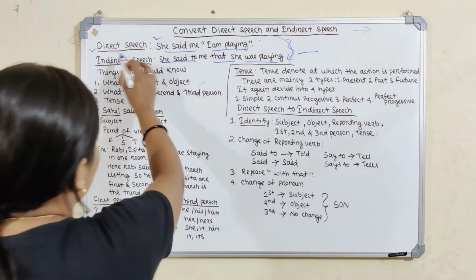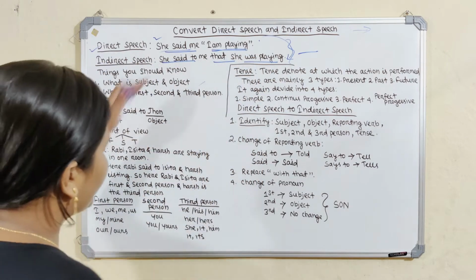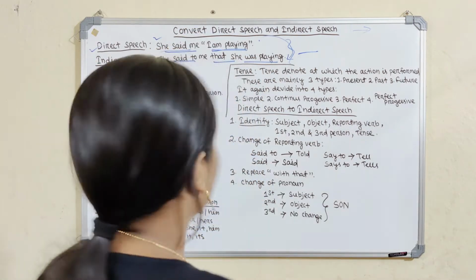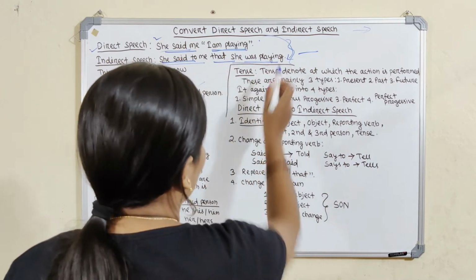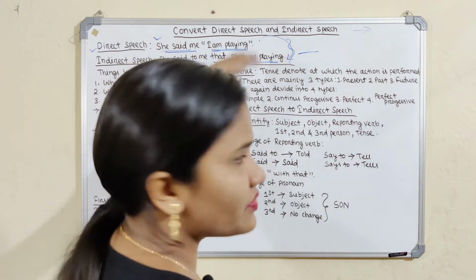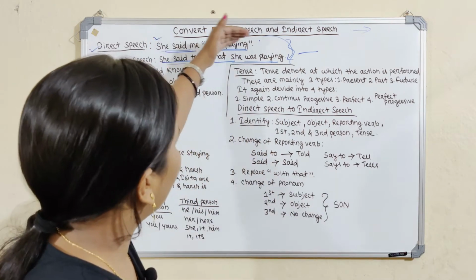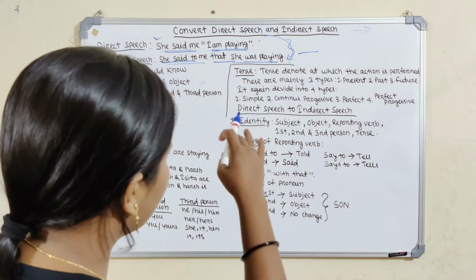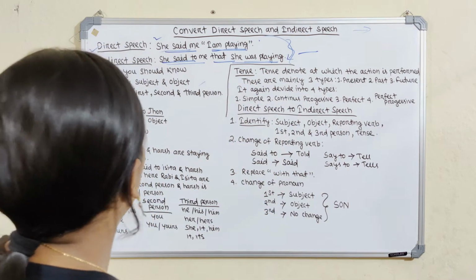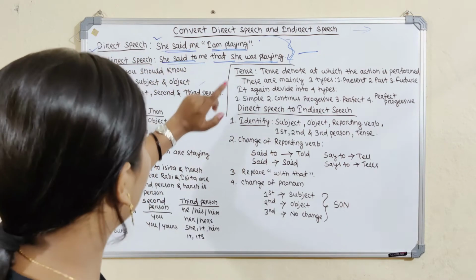Okay, the direct speech is this: She said to me, "I am playing." If we convert it into indirect speech, it is: She said to me that she was playing. Here we mark a difference, the tense is different. "I am playing" is converted into "was playing". The tense is changed into the past tense. So the speech is converted from direct speech to indirect speech.